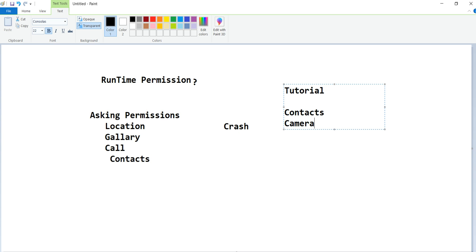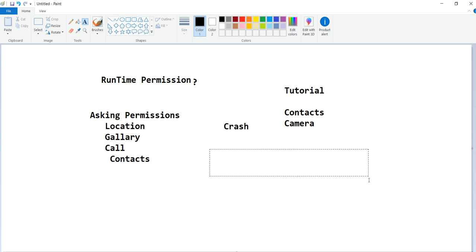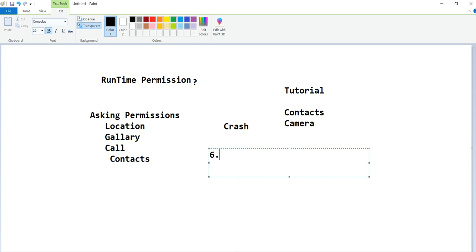In an Android interview, the question is, from which version is it required? From 6.0 onwards the runtime permissions are required. Again, there is something special from 9 and 10. The same permissions require some extra code as well, but that extra code you can find in the runtime permission tutorial which we already have.